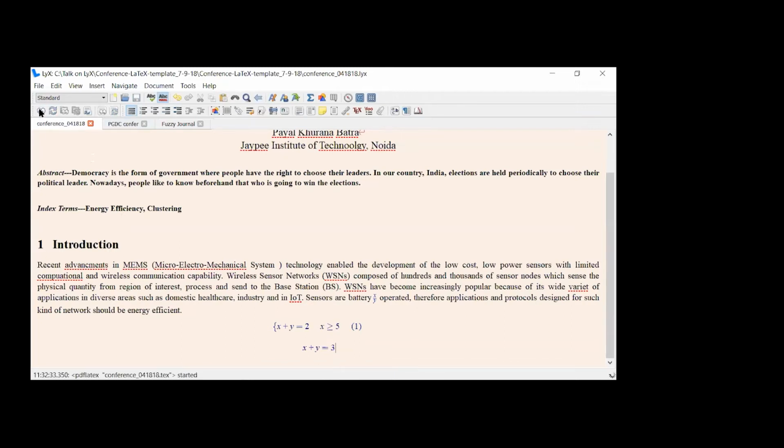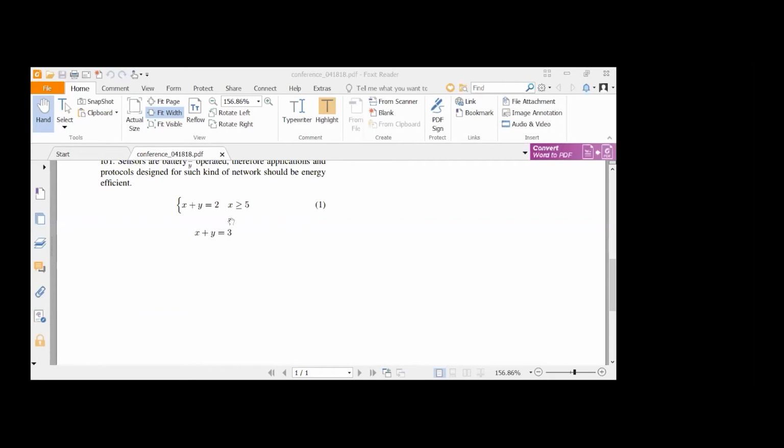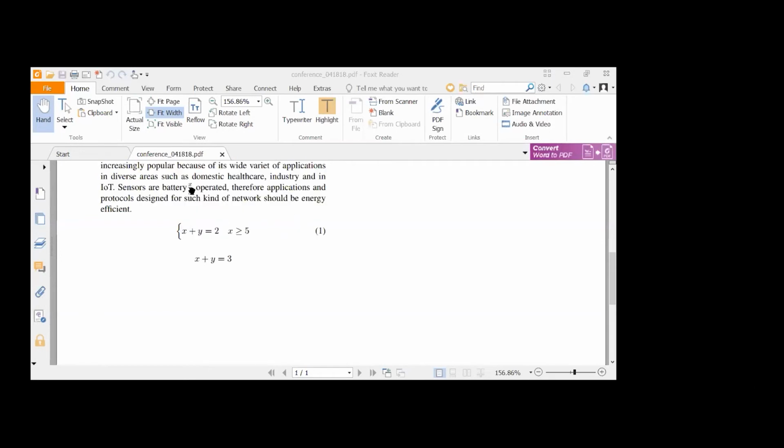Again, I'll press Control R for creating the PDF. Here in the bottom bar, it will be displayed that the PDF is successfully generated. But I have to stop the sharing for the time being. So, sharing the screen. Here is the PDF. Look at the PDF. Whatever I wrote in the equation, that is your numbered formula. That is your inline formula.